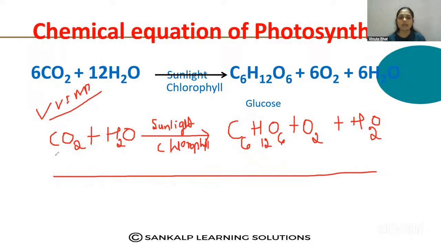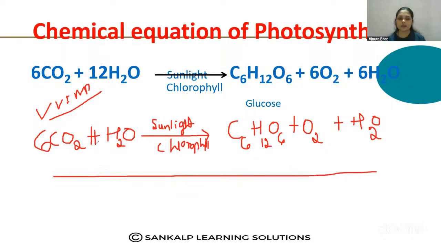So the balanced chemical equation, you already learned in the first chapter, how to balance chemical equations. Okay, so while balancing, the number of atoms present on the left side should be equal to the products, right? Here C6 is there, but here only one carbon atom is there. So 6 CO2. Okay. Then count the number of oxygen. 12 plus 1, 13 here. Here 6 plus 2, 8, 1, 9. So you have to balance this.